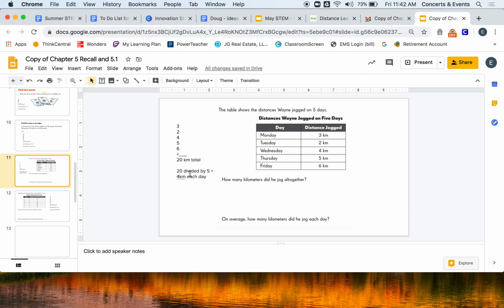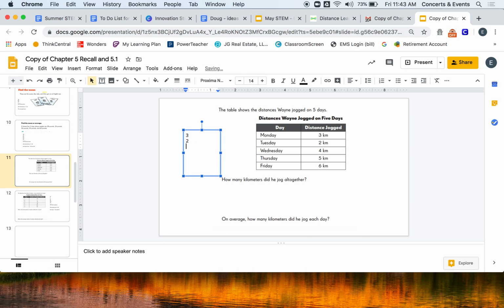Press pause and then press play when you are ready to solve this one. All right, this one says the table shows the distances Wayne jogged on 5 days. We have Monday to Friday, and I want to know the average, how many kilometers did he jog? He jogged different amounts each day, but I want to know on average about how many kilometers a day he ran. So I'm going to take these and add each day.